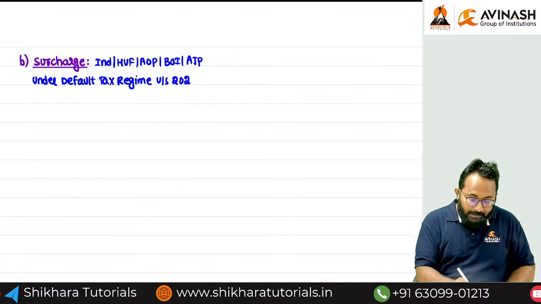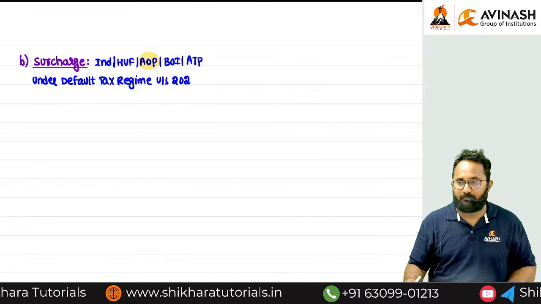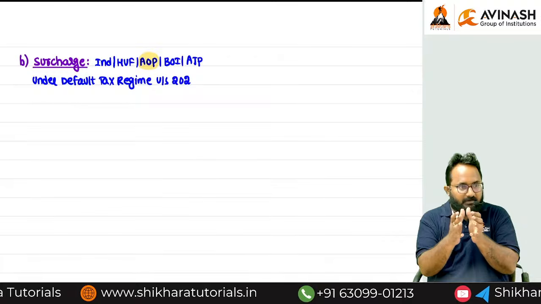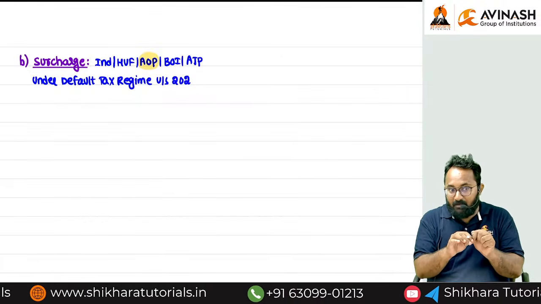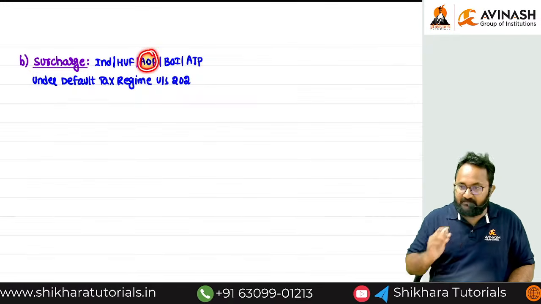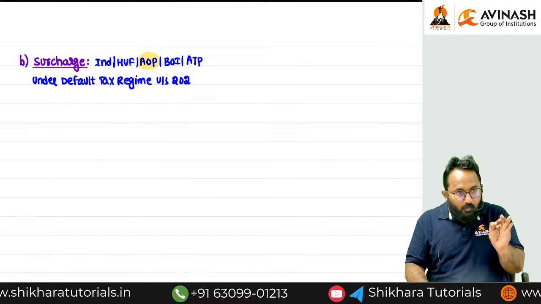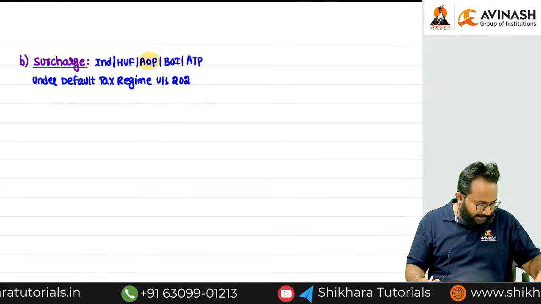I want to exclude one type of AOP from here. You know, an association of persons: any person can become a member in an AOP. But while discussing the surcharge rates, I want to exclude one type of AOP. Which AOP do I want to exclude? Any idea?